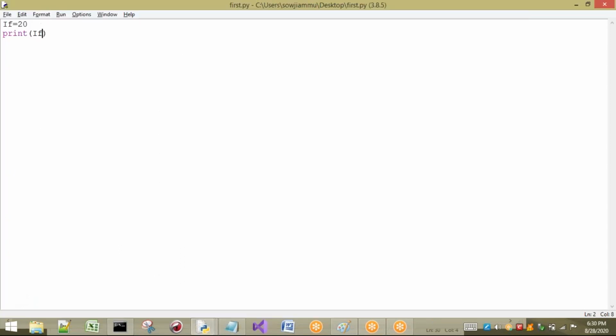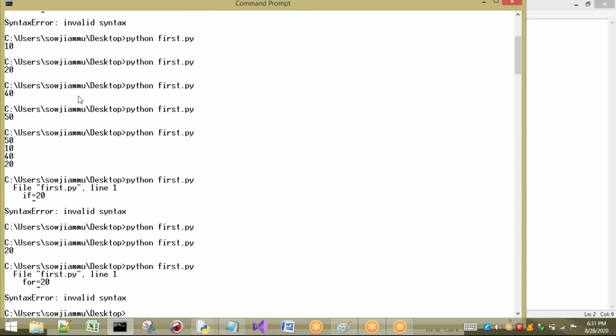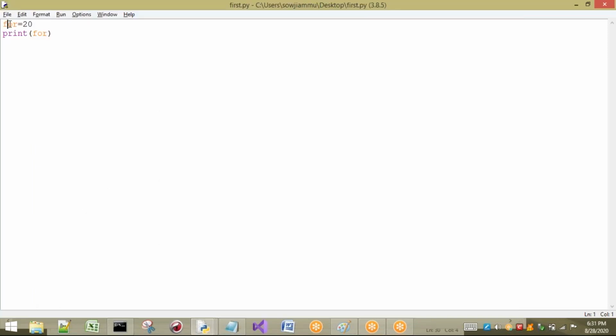For is also a keyword. Keywords are shown in yellow color, you can observe here. If I use for, it gives me a syntax error, because I cannot use for as an identifier. If I want to use it, just change it to a capital.